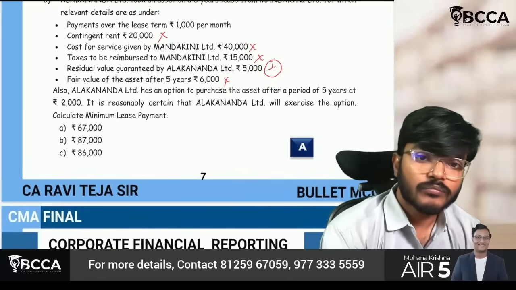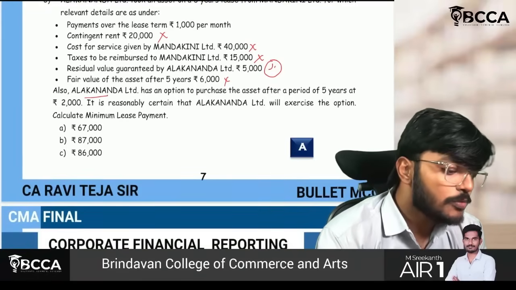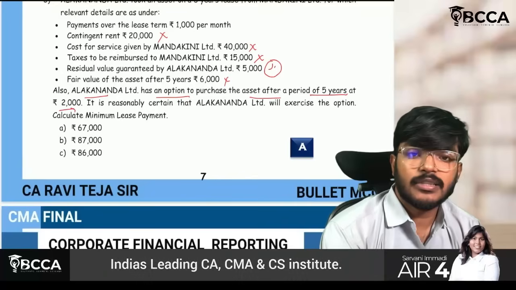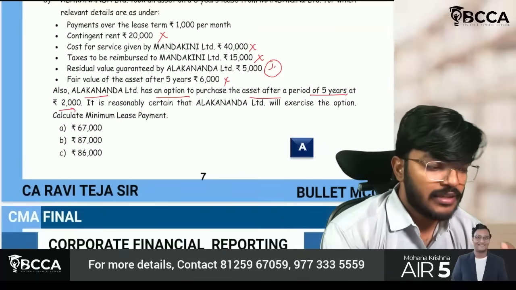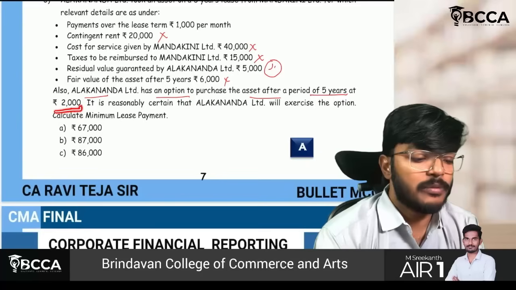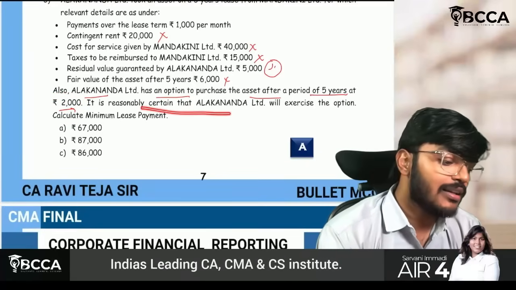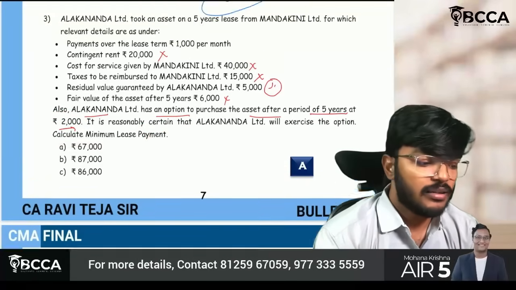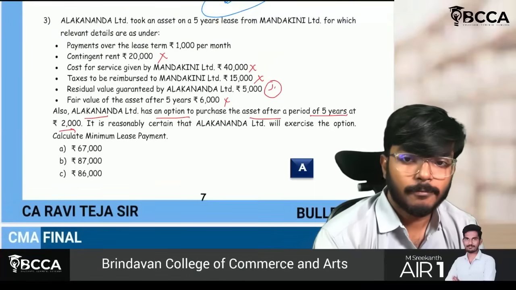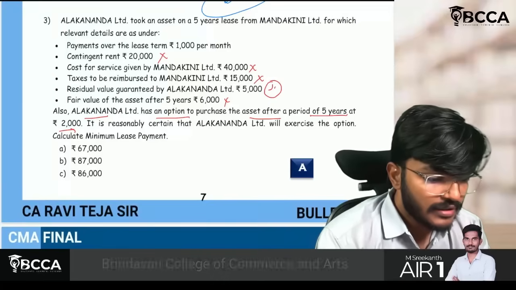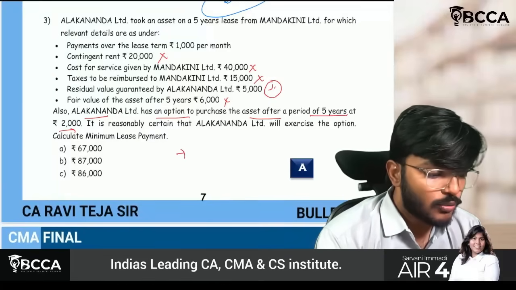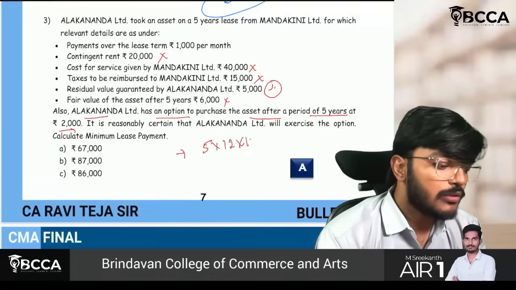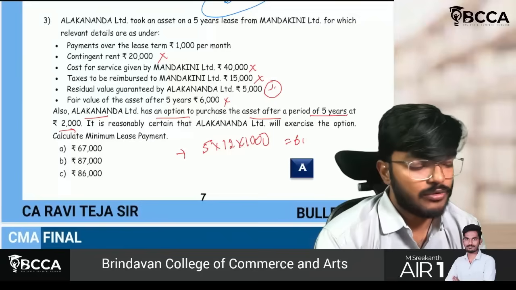They are saying Alaknanda Limited has an option to purchase the asset after a period of 5 years at 2000 rupees. After 5 years, if you want to purchase, you can purchase at 2000 rupees. It is reasonably certain that Alaknanda Limited will exercise the option. Calculate the minimum lease payment. Simple. 1000 rupees per month is there, so 5 into 12 into 1000, I will get 60,000.